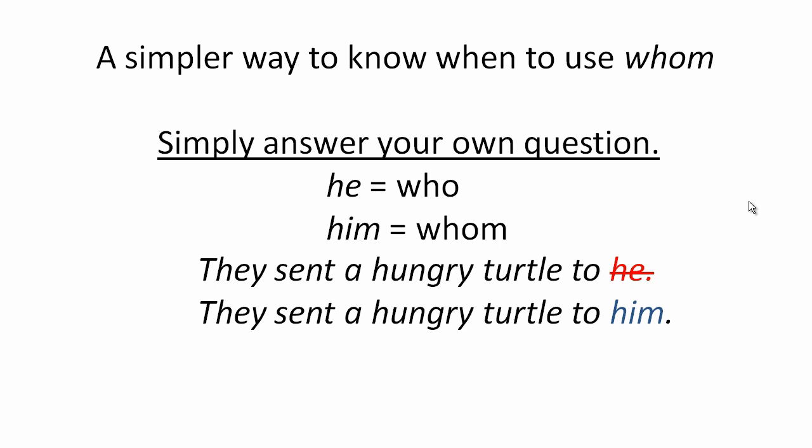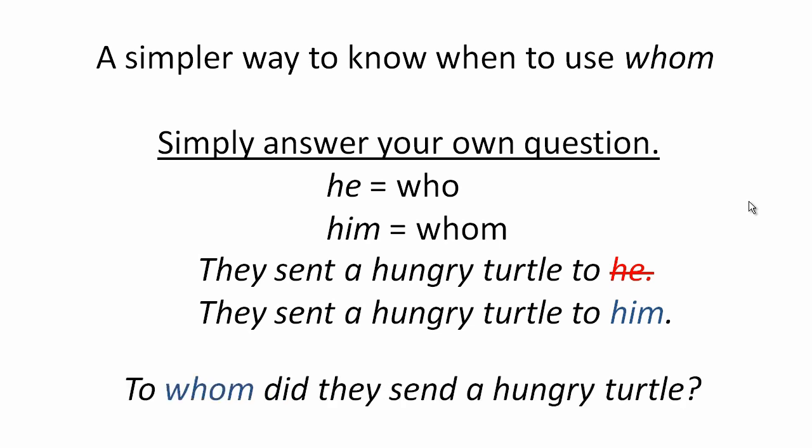Number one, they sent a hungry turtle to he, which is obviously incorrect. And they sent a hungry turtle to him, which is the correct answer. So then, what would be the appropriate question to this answer? It would be, to whom did they send a hungry turtle, right? Because him equals whom.